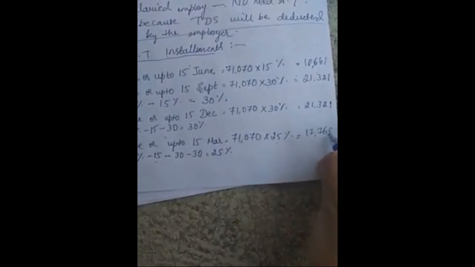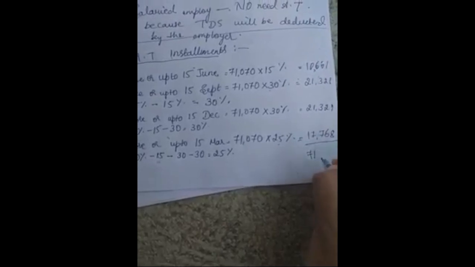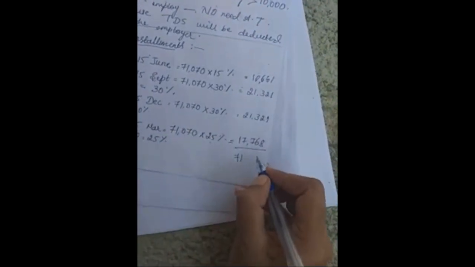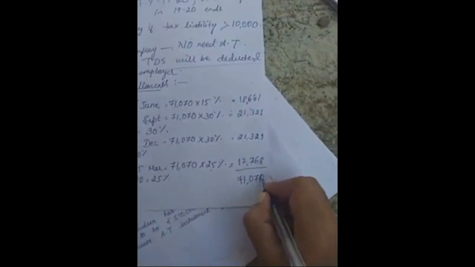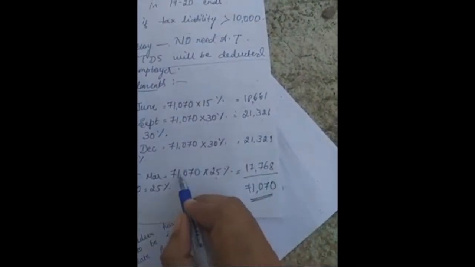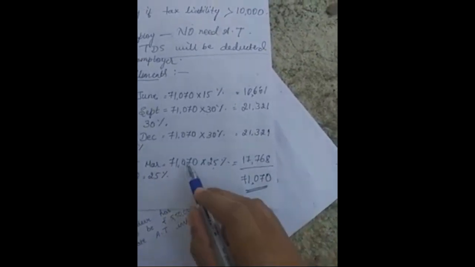So 17,768. The total of these must arrive at the same advance tax liability, whatever it was, it must arrive at that. 71,070. Yes, our tax liability and the total after payment of advance tax match with the same amount. So this is the procedure to be followed while calculating the advance tax installments of any individuals or companies or firms.